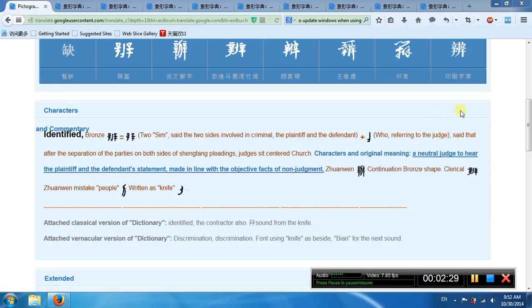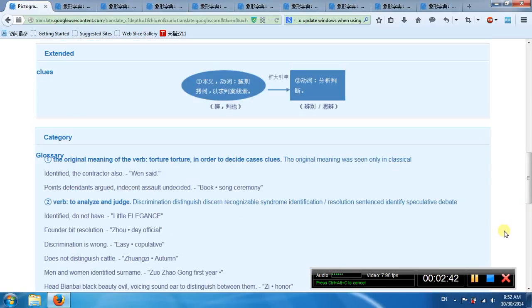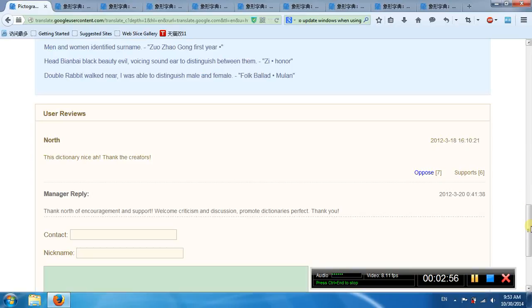The judge sits there to hear the plaintiff and defendant statements, so he made a judgment. So its first meaning is torture in order to decide case, find clues. Second meaning, verb, analysis and judge. Okay, bian.